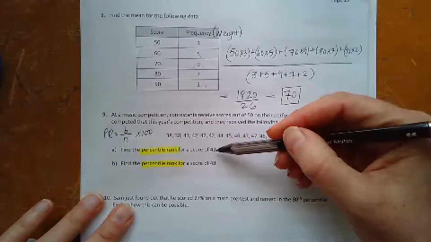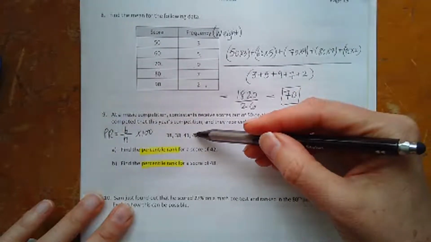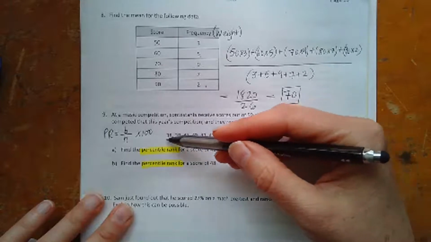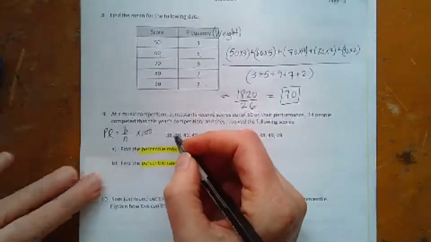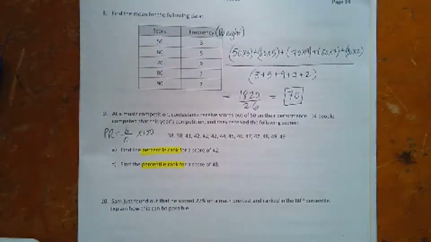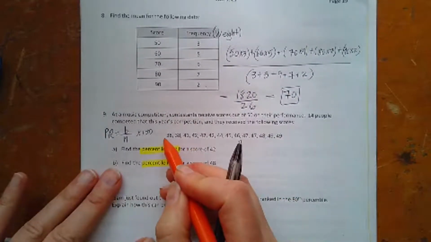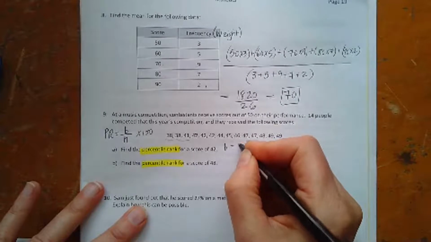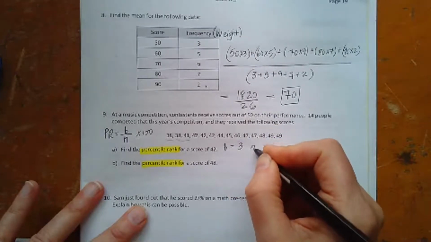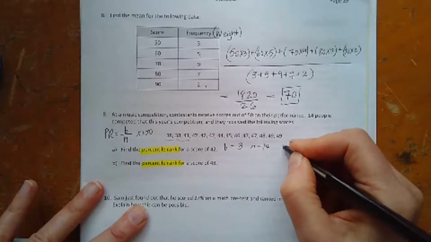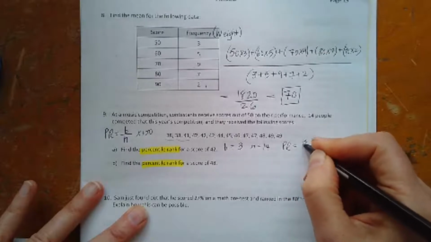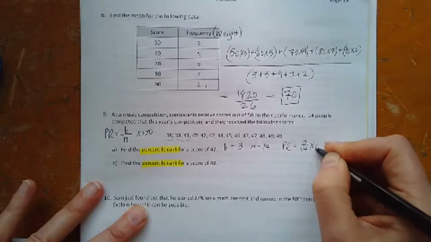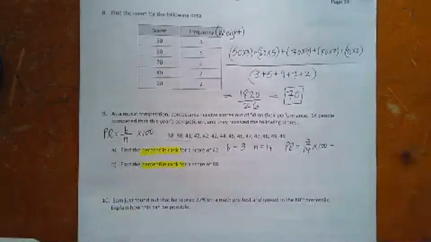Okay, for a score of 42, here's the 42, right? There's 3 of them, but this is the first one. So B equals 3, there's 3 scores below 42. And N, of course, equals 14. So the percentile rank is 3 divided by 14 times 100.